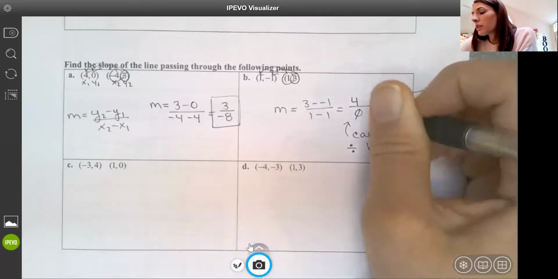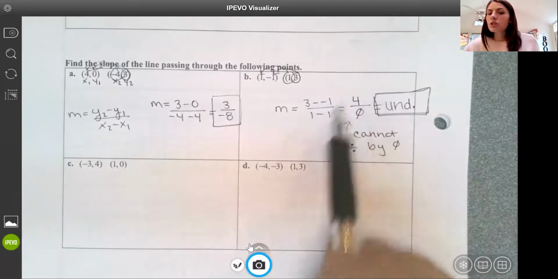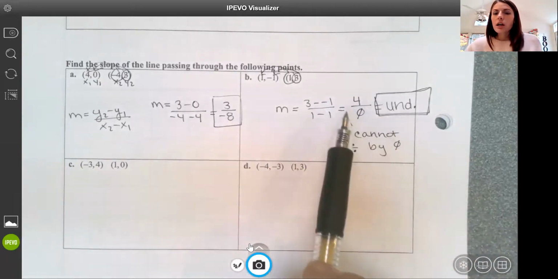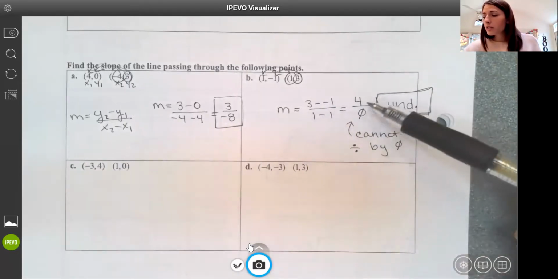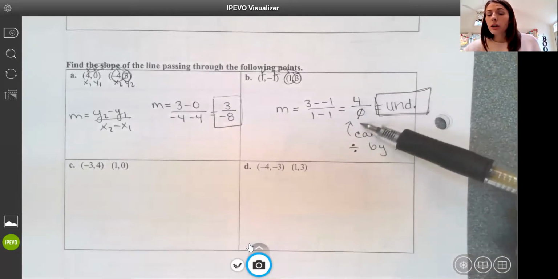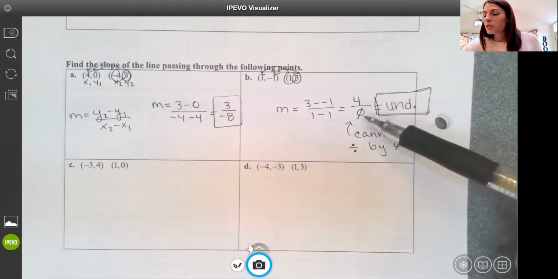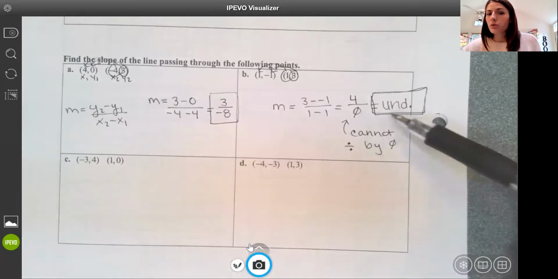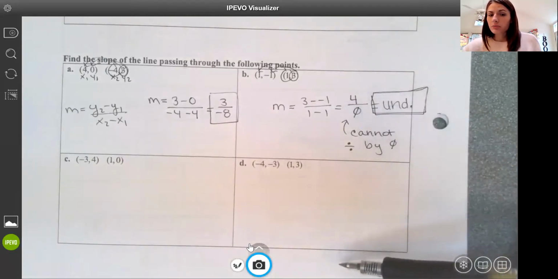And if you don't write what this means, similar to when you didn't write no solution or infinitely many, I took points off, right? So if you just left the slope here and circled it, that's not answering the question. Like, what is the slope between those 2 points? Well, this happens to be undefined. If it was the other way around and 0 was in the numerator, if it was 0 over 4, then we would say that equals 0. That's a slope of 0. But when 0 is in the denominator, that's undefined. Can't do that. So still respond to the question of what's the slope. Don't leave it here. So we have to know what that means.